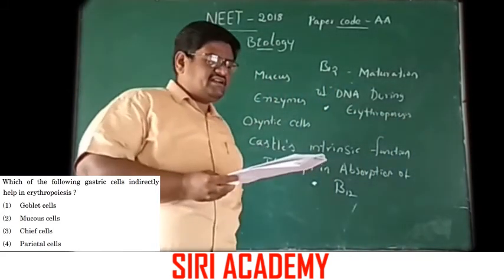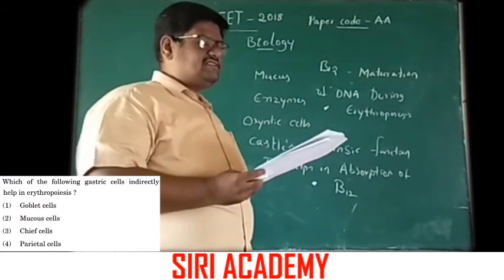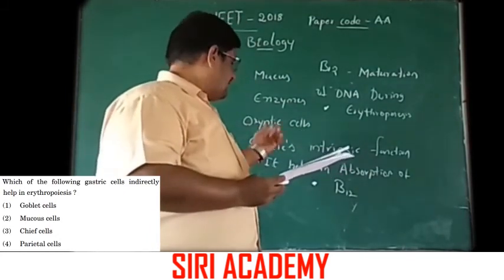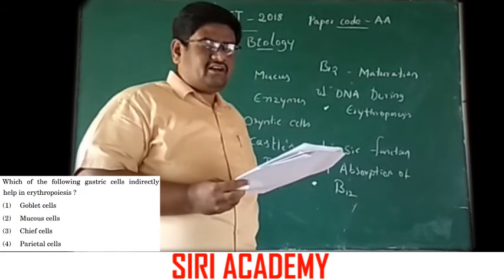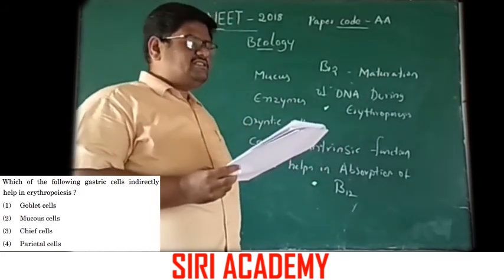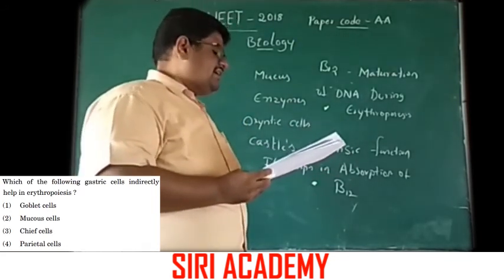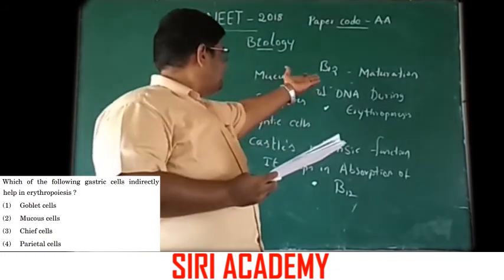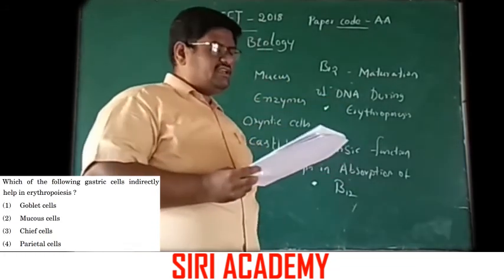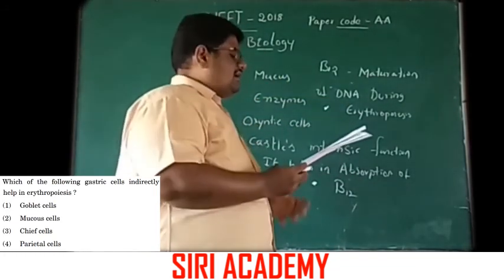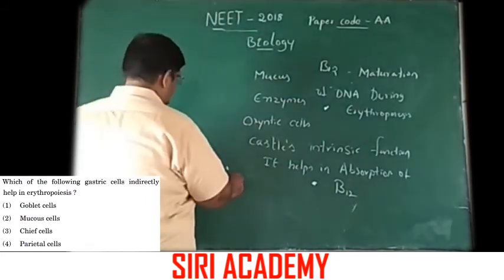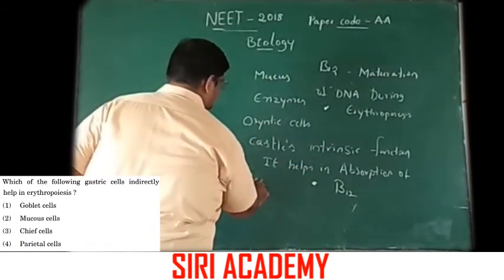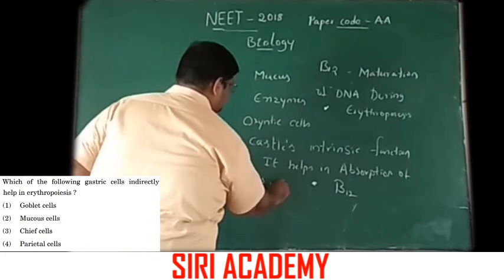Here these parietal cells secrete Castle's intrinsic factor. It helps in absorption of B12. This B12 helps in maturation of DNA during the erythropoiesis. So the answer is option 4.